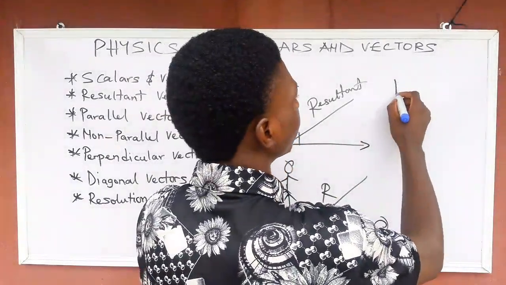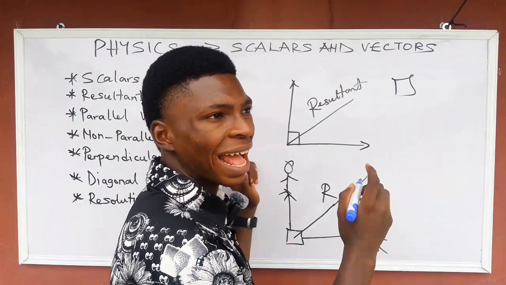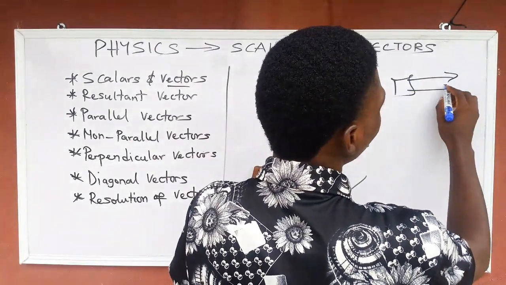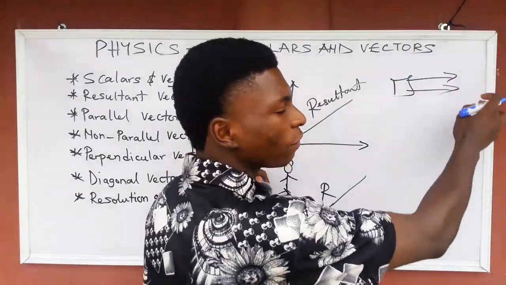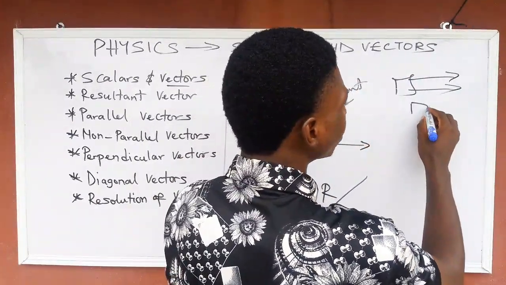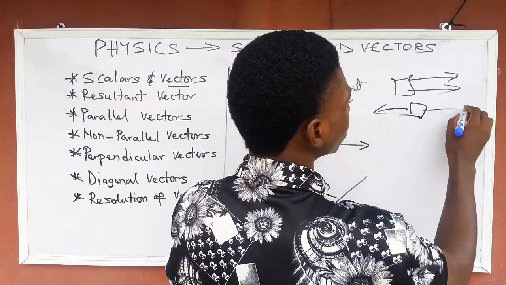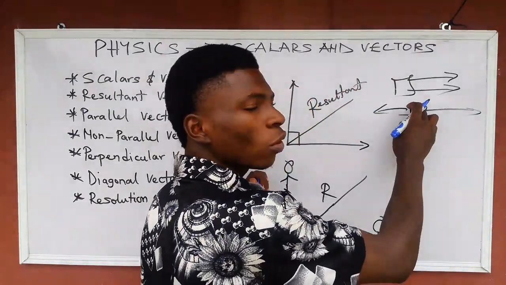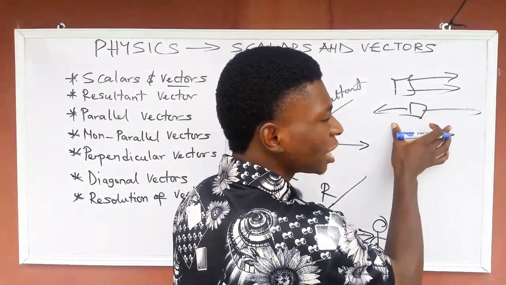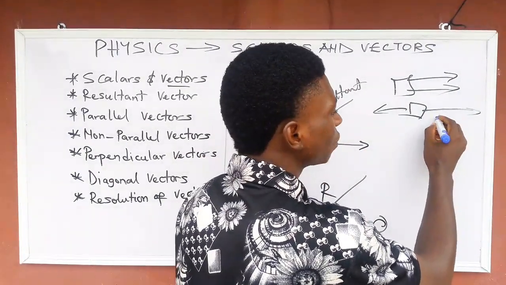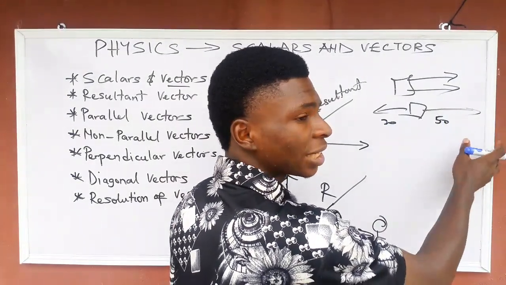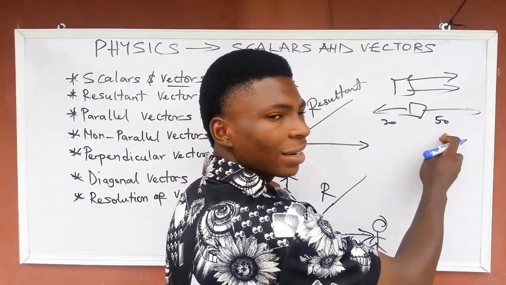The first one I said, that if two vectors are parallel forces acting at the same point together, they are reinforcing each other. This box will actually move this side. Are you getting me now? But in the second one, they are opposing each other. So the direction of this box depends on the difference between these two forces. If this one is 50 and this one is 30, definitely the box will move this side because this force is greater than this force.